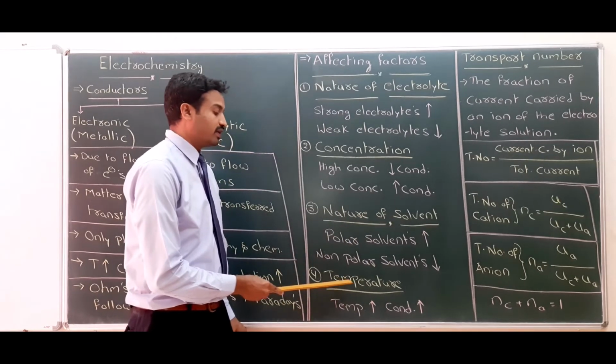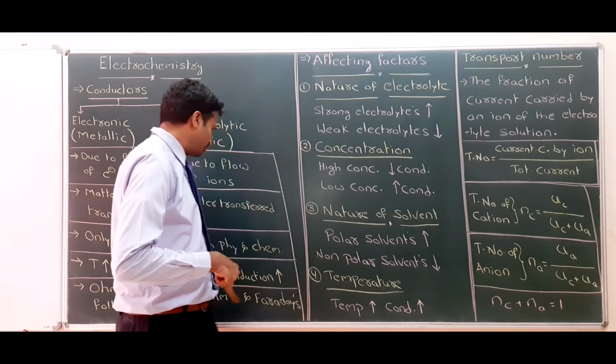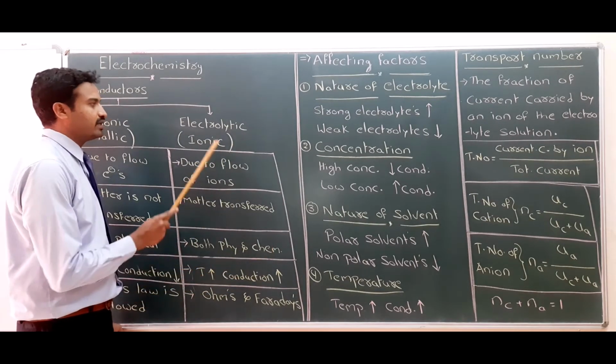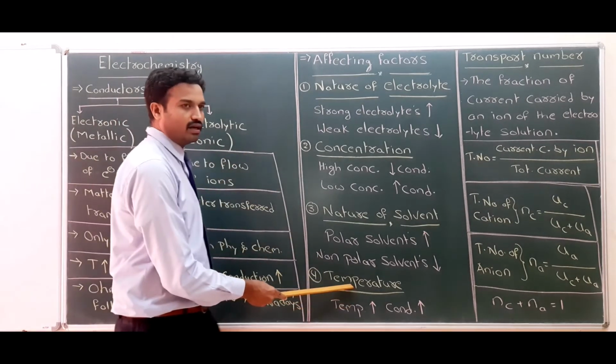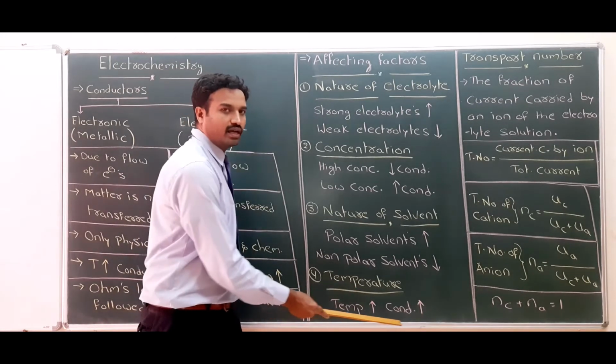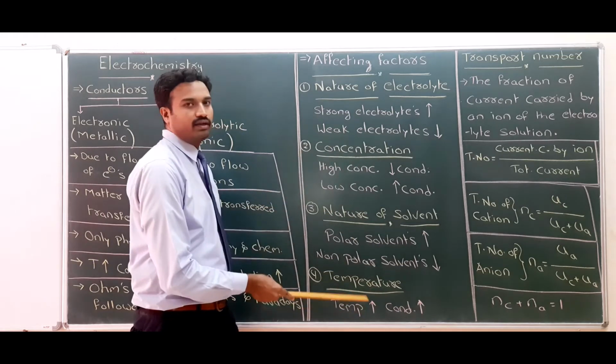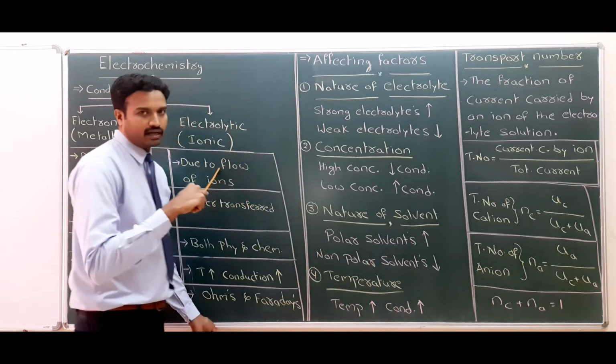The next one, the fourth one, temperature. We know that as the temperature increases, the conduction value increases in electrolytic conduction. So for ionic compounds, by increasing the temperature, the conduction value increases. This is about the influencing factors on electrolytic conduction.